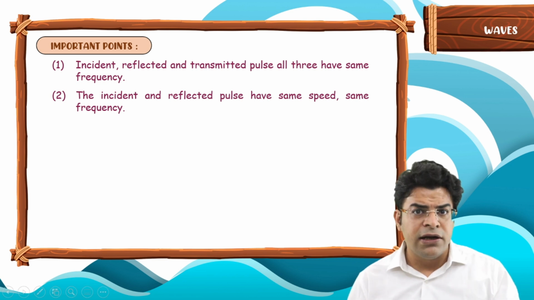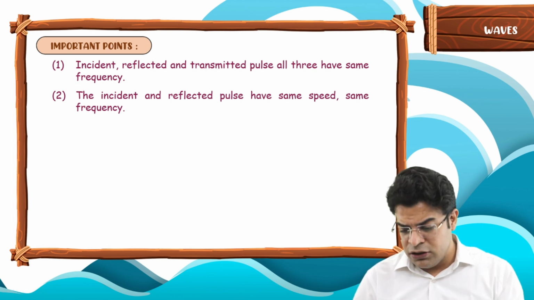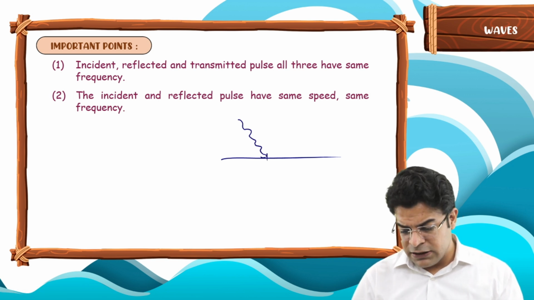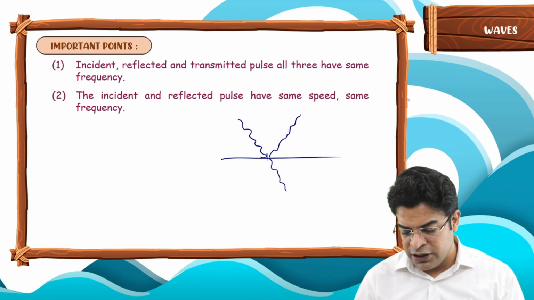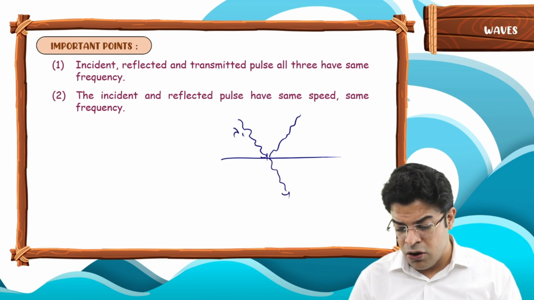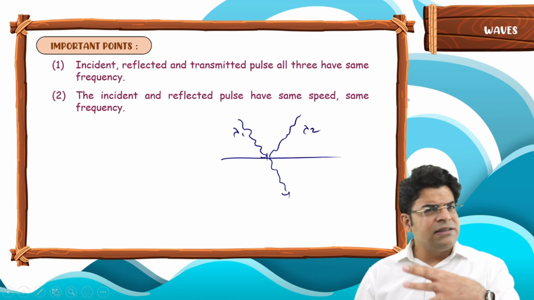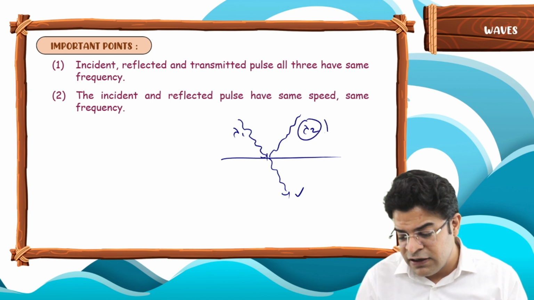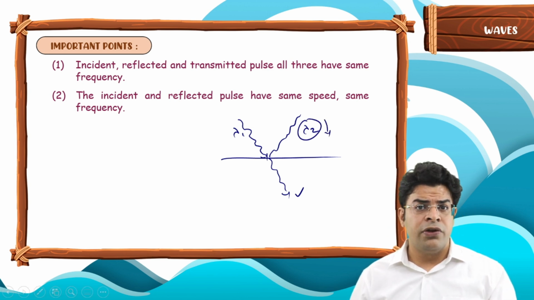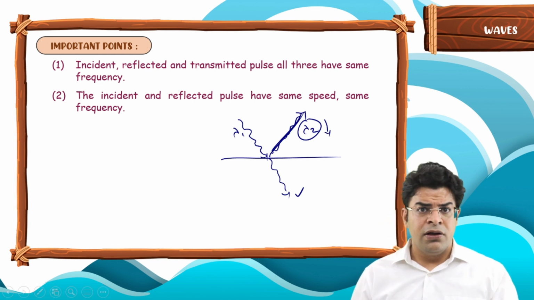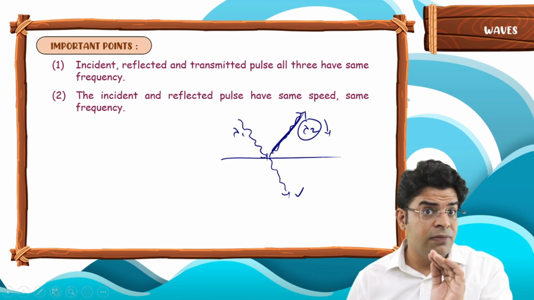Remember that I ask this to students all the time. If a wave is incident, some part gets reflected and some part transmitted. Which one will have higher wavelength, the incident or the reflected? Students think that some part of the energy gets lost, so the wavelength should decrease. That is not at all the case. Since the reflected pulse is in the same medium, it has the same speed.